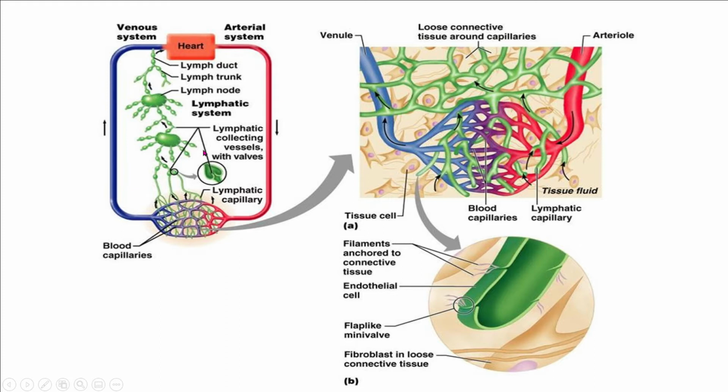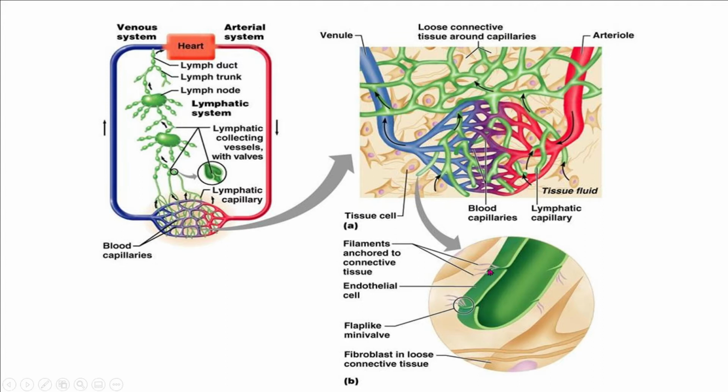So what does the lymphatic system do? It is provided by nature that this extra fluid which is accumulated in this part pressurizes these vessels, which are the lymphatic vessels, to open, and then the fluid will enter into the lymphatic vessels. And the lymphatic vessels, you can see, have a special structure.